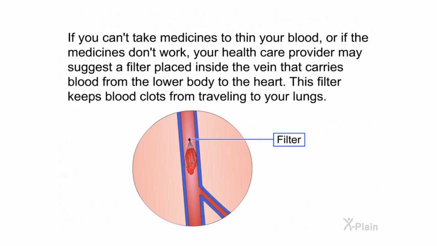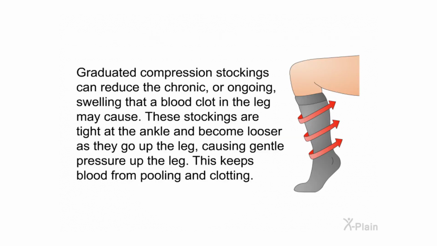If you can't take medicines to thin your blood, or if the medicines don't work, your healthcare provider may suggest a filter placed inside the vein that carries blood from the lower body to the heart. This filter keeps blood clots from traveling to your lungs. Graduated compression stockings can reduce the chronic or ongoing swelling that a blood clot in the leg may cause. These stockings are tight at the ankle and become looser as they go up the leg, causing gentle pressure up the leg. This keeps blood from pooling and clotting.